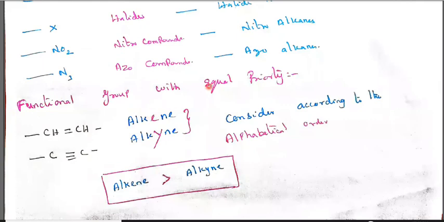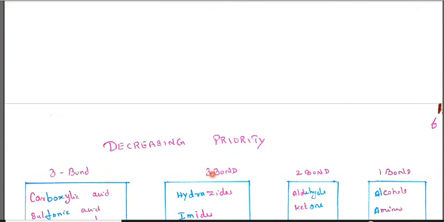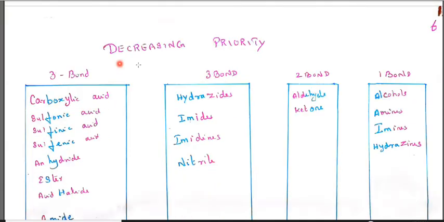And functional groups with equal priority: alkenes and alkynes, double bond and triple bond are equal priority. So consider according to alphabetical order, double bond E is given more preference than I. So the decreasing priority is triple bond, double bond, and single bond.